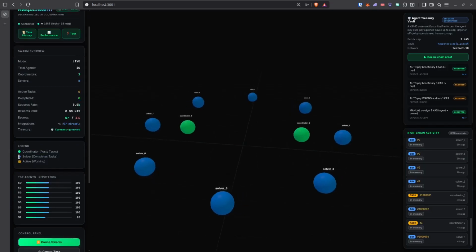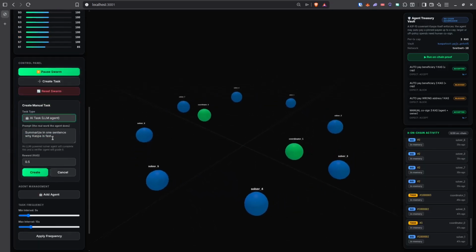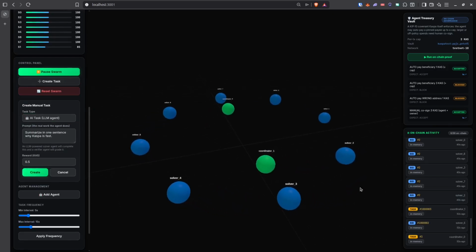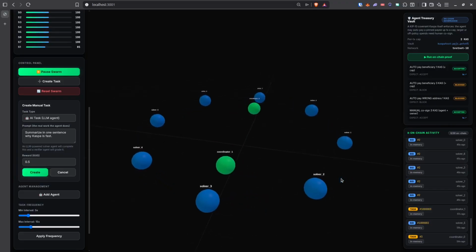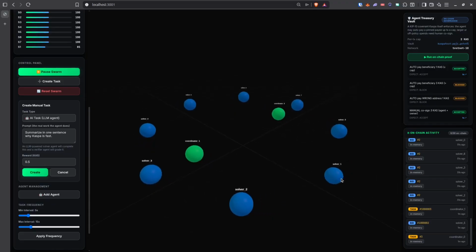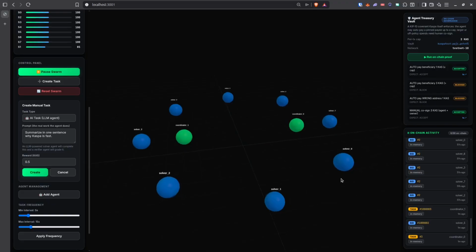Now, if I want to post a real task, say an AI task, I simply want to summarize in one sentence why Kaspa is fast. I'll just create it. And what will happen right now? The coordinator broadcasts it, and the payload of that Kaspa transaction is the task. Solvers see it on-chain and bid from their own funded wallets. A reputation-weighted auction picks the winner and locks the reward in escrow.